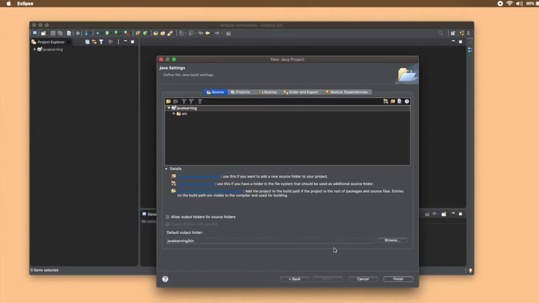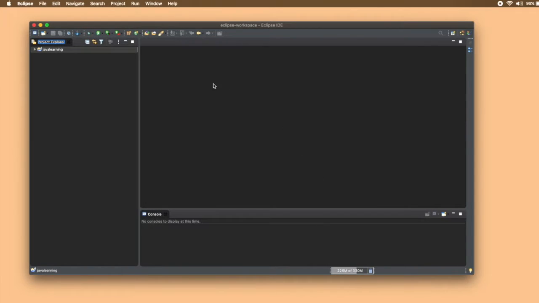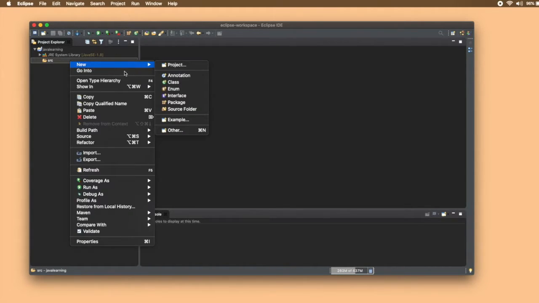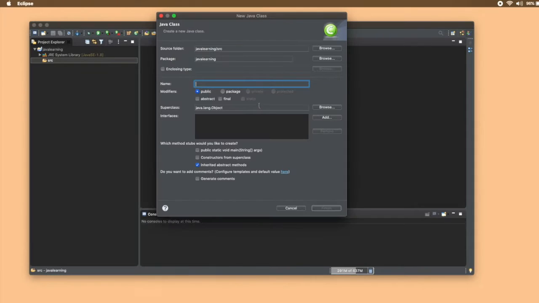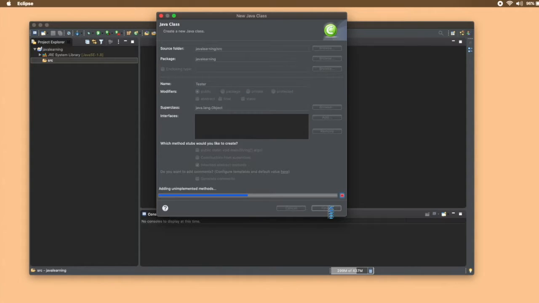So click on next and click on finish. So as you can see that a new project is created. Inside src there is no file. So firstly I'll create a new class. Now what is a class? I'll tell you while we code. So let me just name it Tester class and click on finish.